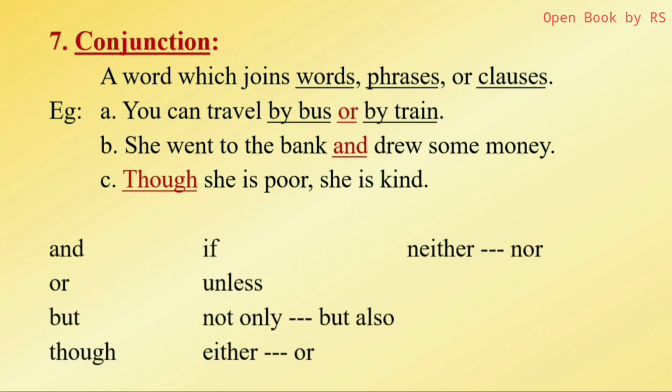Here are some of the important conjunctions. And, or, but, though, if, unless. These are the word conjunctions. Not only, but also; either, or; neither, nor. These are the phrase conjunctions. And there are many other conjunctions. We'll see those things later.